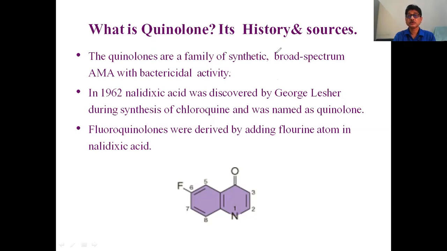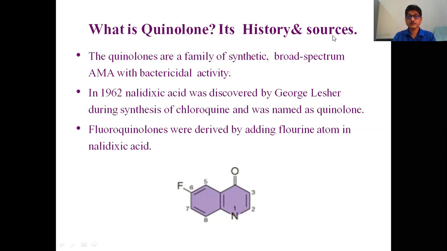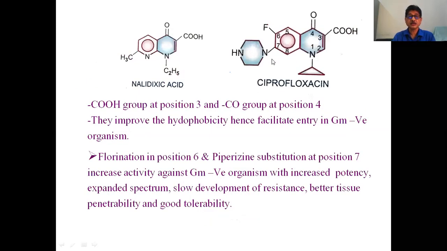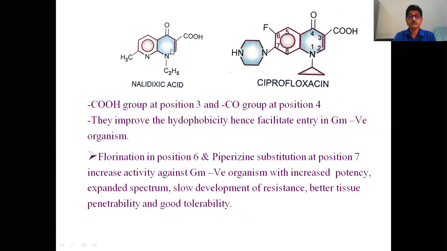So nalidixic acid has a carboxyl group at position 3 and a ketone group at position 4.